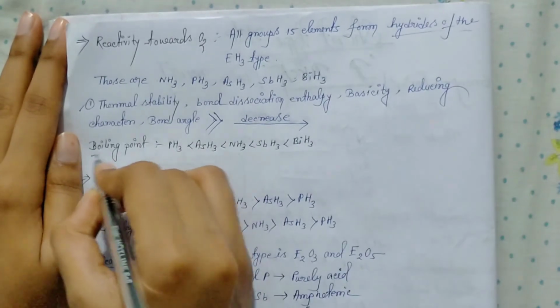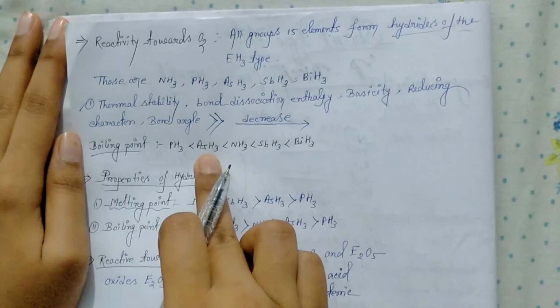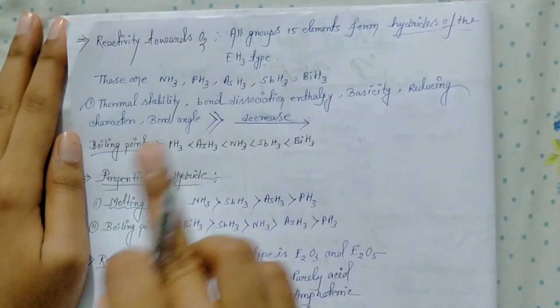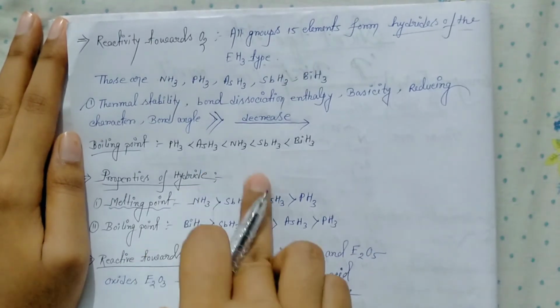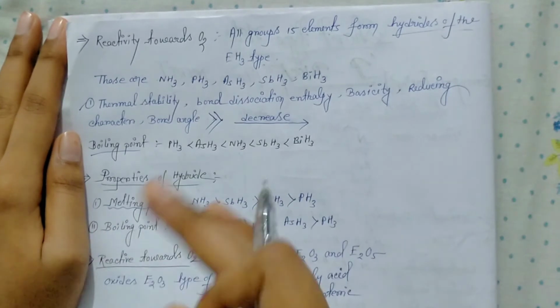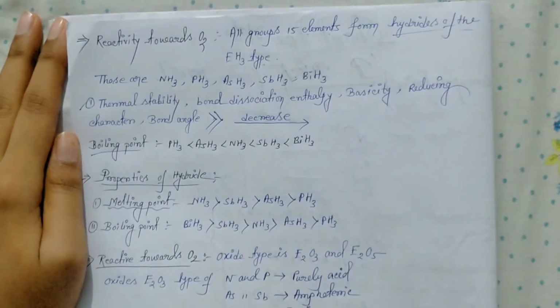And boiling point has a different trend: PH3 less than AsH3 less than NH3 less than SbH3 less than BiH3. So boiling point has another trend, but thermal stability, bond dissociation enthalpy, basicity, reducing character and bond angle all decrease from top to bottom.